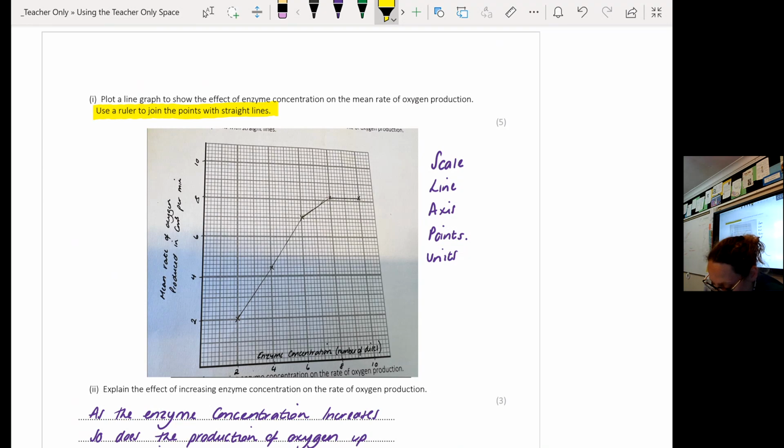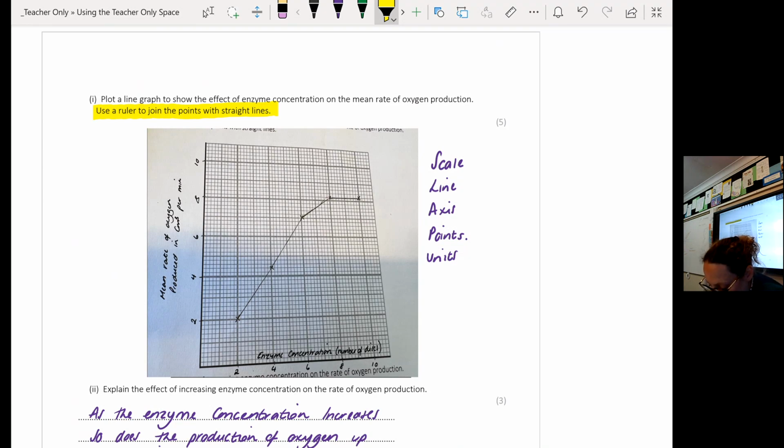It was a nice and easy question because the units in my table all went up to 10. So I just went up in 2s on both of them. If you went up in 2s on your x-axis and went up in 1s on your y-axis, that is fine as long as it's logical and it takes up enough space, okay? They do say that your scale should take up at least 3/4 of your graph. Now, they haven't given you much graph paper, and I just used the lines that they'd already put at the side.